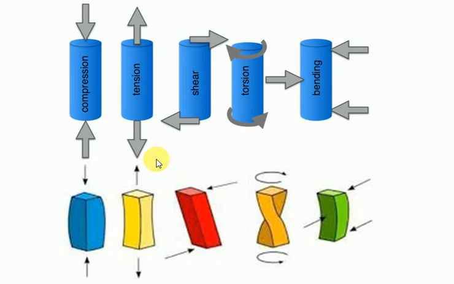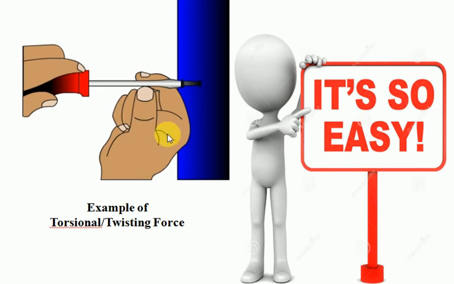Like if I take an example now, if I say torsional load, what does torsional load mean? It is also known as twisting load, which is applied when you drive a screw with the help of a screwdriver into a wooden board.